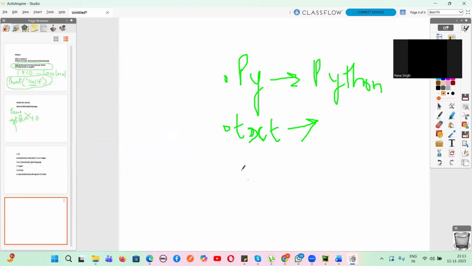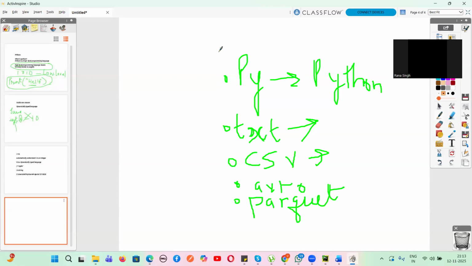Okay. .csv means what? It is a comma separated value file. .avro means what? This is an Avro big data file. .parquet means what? This is again a big data file. Yes or no, guys? So there are a lot of extensions.